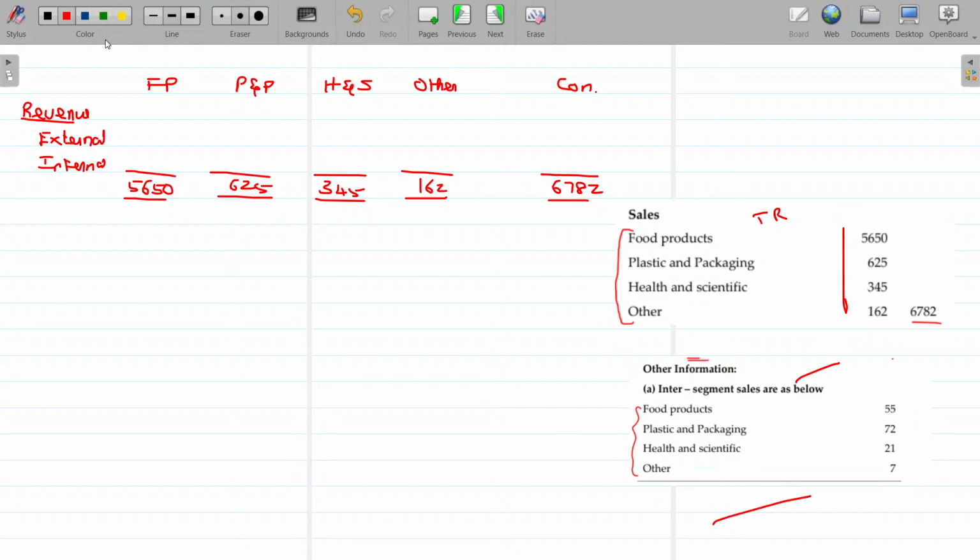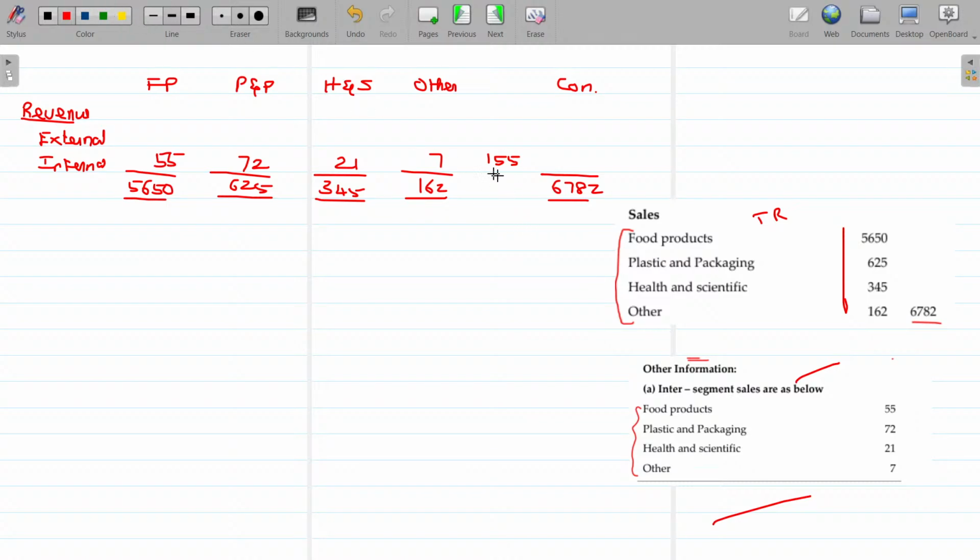Intersegment sales being given here: 55, 72, 21, 7. Okay. This is going to be eliminated while consolidating. What is the total of this? 155 should be eliminated.